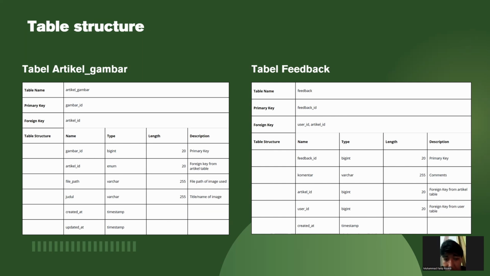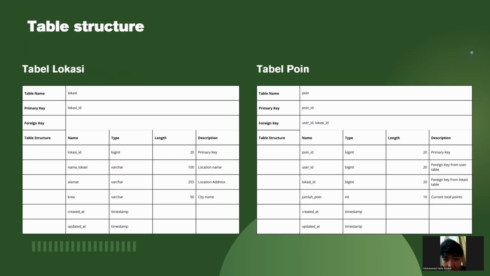The next, feedback, primary key is feedback ID, and foreign keys are user ID and article ID. And next is lokasi. Primary key is lokasi ID, and next, point, primary key is point ID, and foreign keys are user ID and lokasi ID.